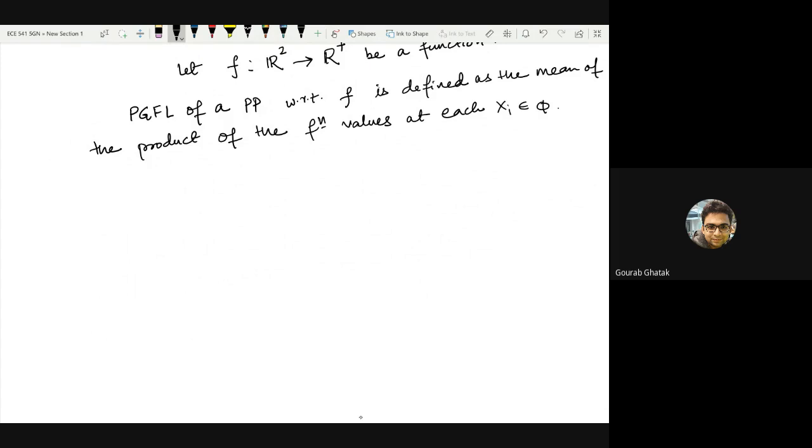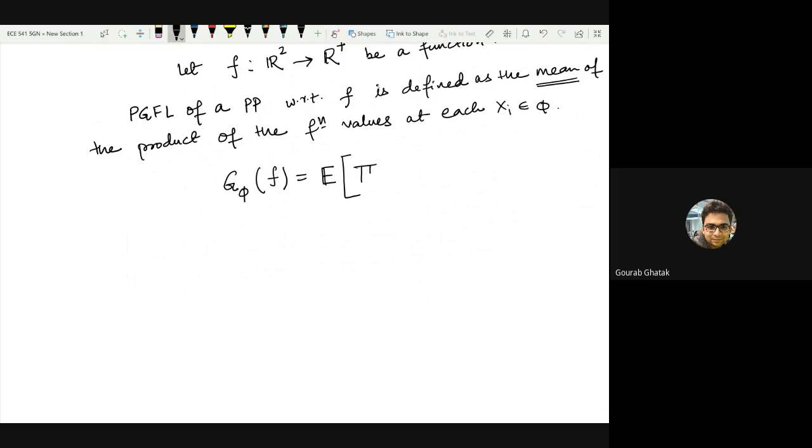What does this mean? Let us denote the probability generating functional by g of phi. It takes as an input a function and gives you a value which is the expected value, because it is the mean of the product of the function values.